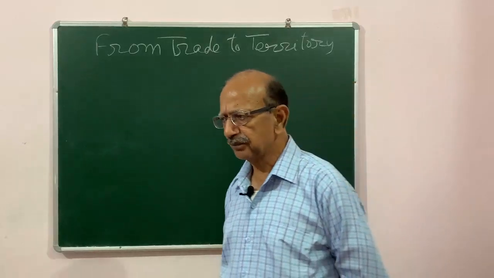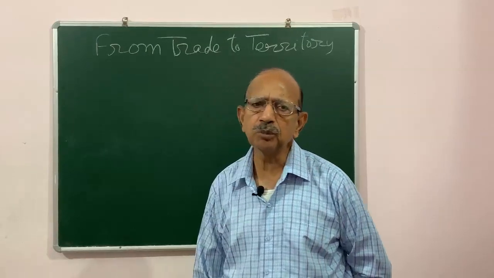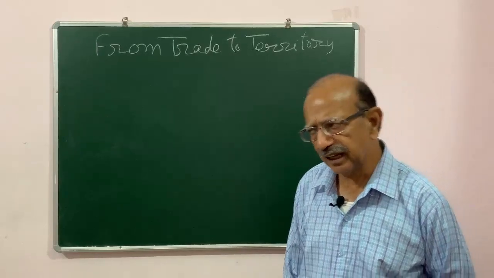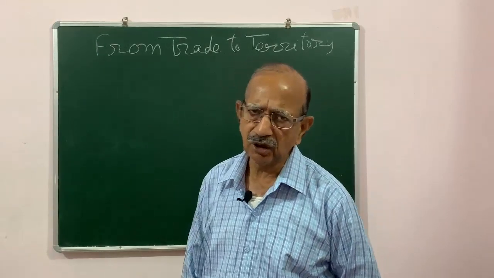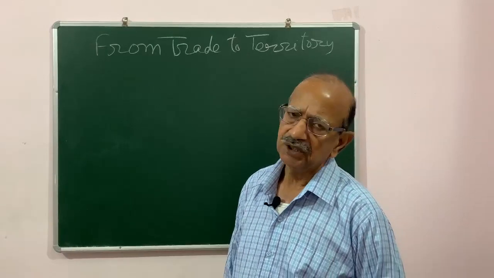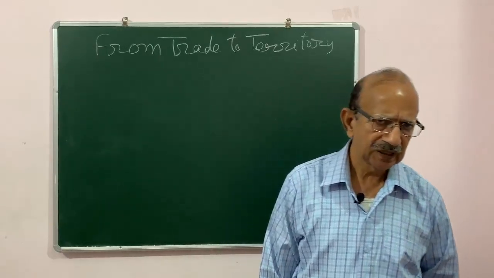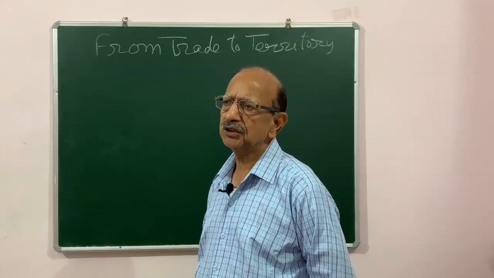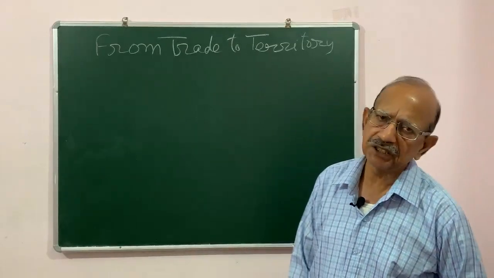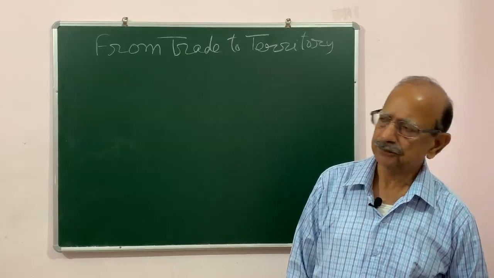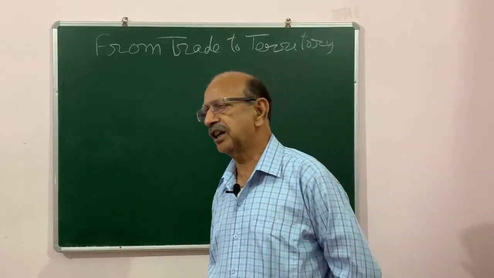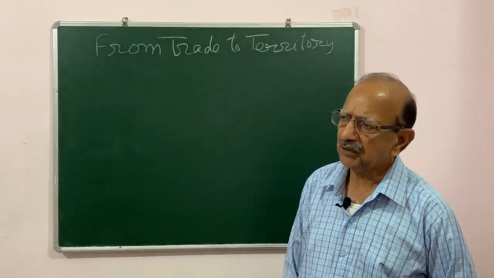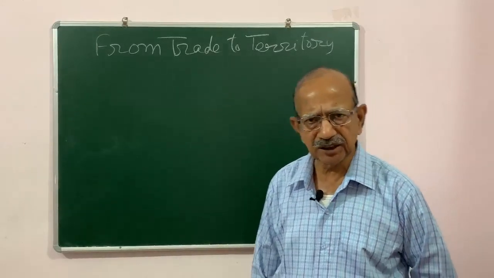During this time, a new political power was emerging. That was the Britishers, or the English. They reached India just for trade. At first, they came only for trade. They wanted to trade with India, but they soon realized that trade would not be enough without occupying the territory.